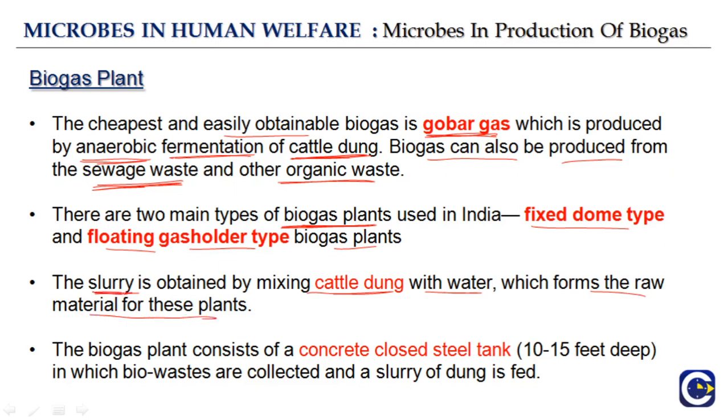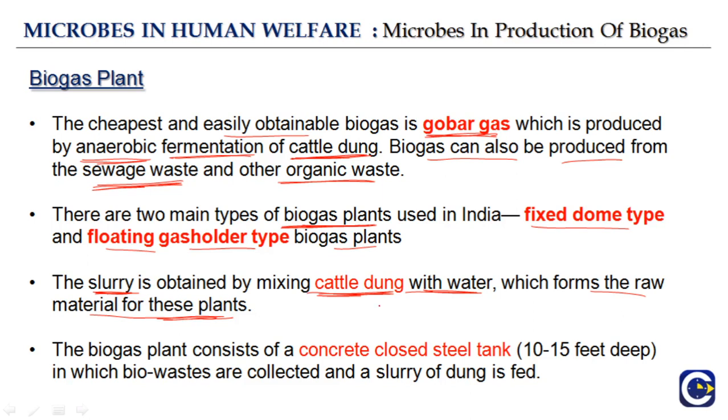So what is slurry? Slurry is a semi-liquid material. Although it is a bit ugly to think of, if you think of cattle dung mixed with water, it will have this semi-liquid kind of consistency. This forms the raw material for these plants for producing biogas. Cattle dung is very easily available, and it is interesting how microbes again help in human welfare. From cattle dung you can produce something that can be used for electricity and cooking, which is called biogas.